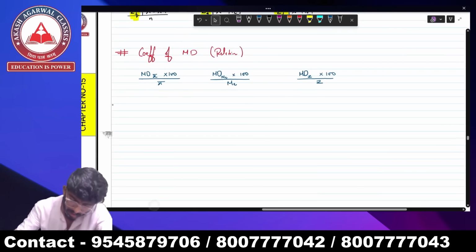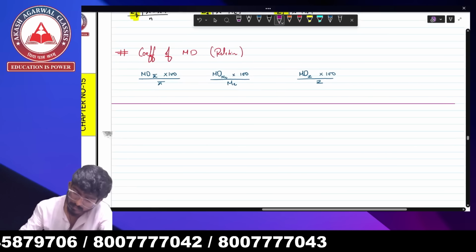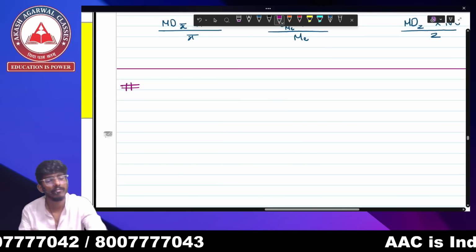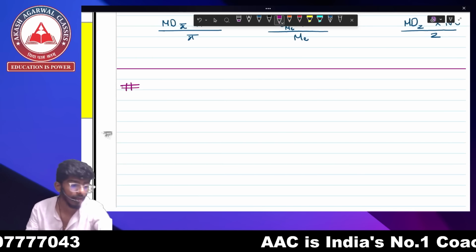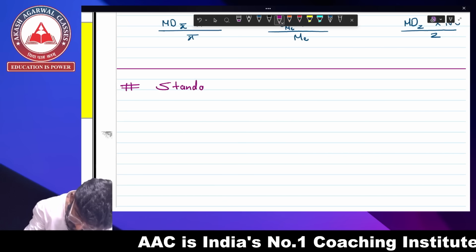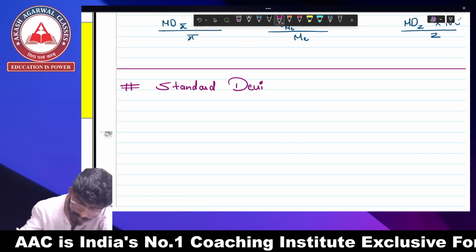Everybody is going to give a heading for standard deviation now. Standard deviation.